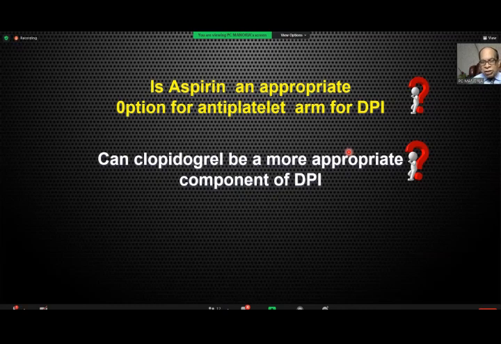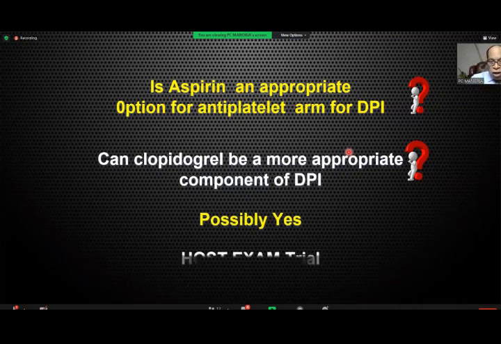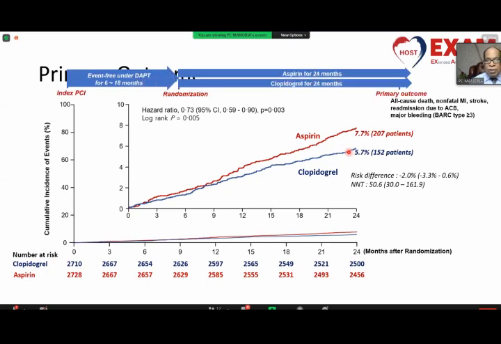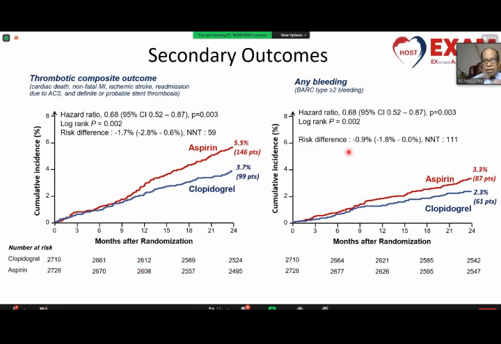People are trying to get a trial on the same strategy as aspirin plus Rivaroxaban. You should use clopidogrel plus Rivaroxaban, but a trial has not started. And this possibly seems a more appropriate combination, because we now have data from the HOST-EXAM trial that if you use aspirin or clopidogrel in the long run, you have a reduction in the primary endpoint, the ischemic benefits, and a reduction in the secondary endpoint.